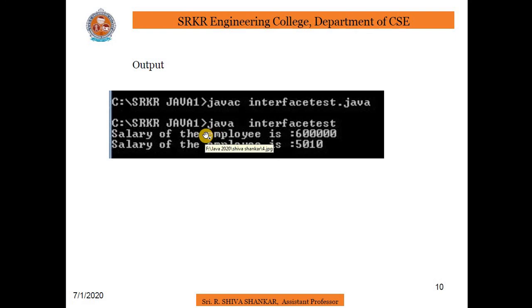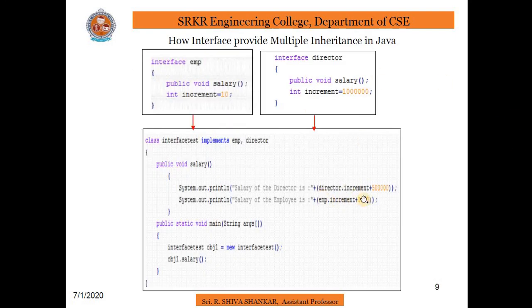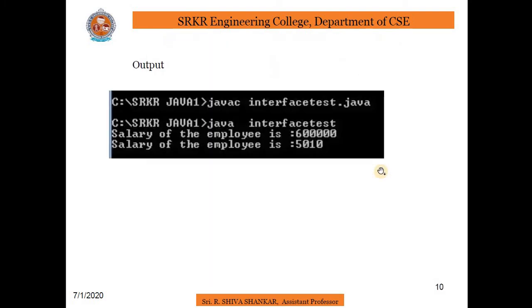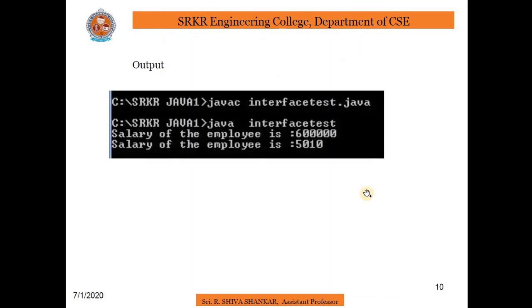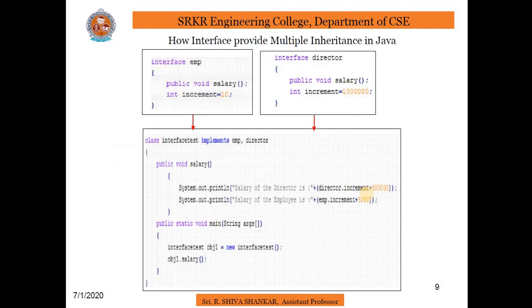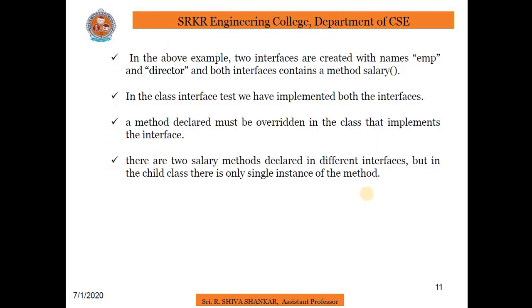Finally, if you see this program, in director dot increment, director has 1 lakh plus 5 lakhs, so 1 plus 5, we get 6 here. This is the 6 lakh. At the same time, in EMP we have taken increment is equal to 10 and we add 5000 to that, so 10 plus 5000 we get 5010. So this is an example of how an interface provides multiple inheritance in Java.